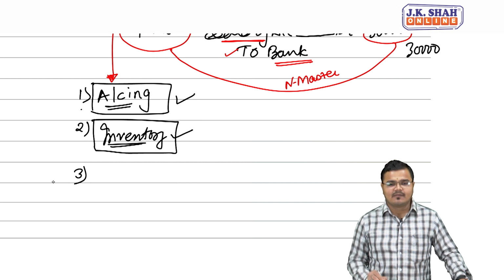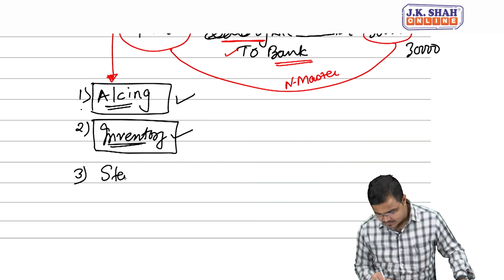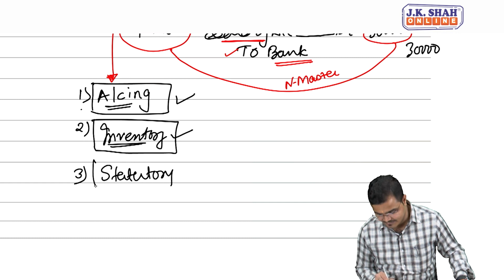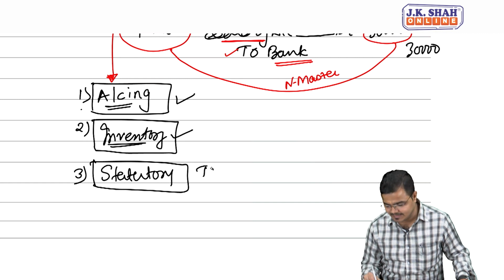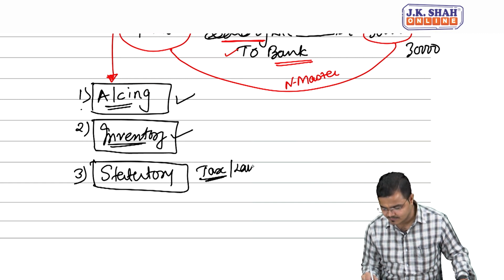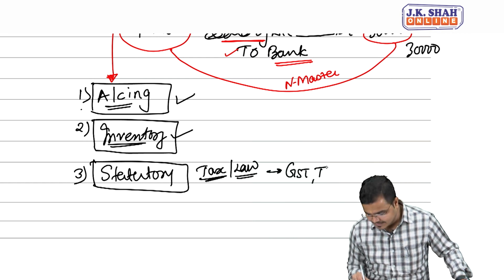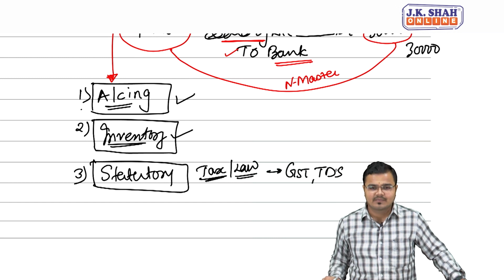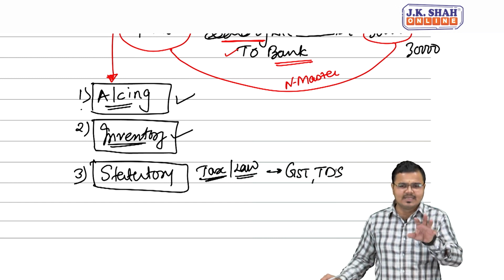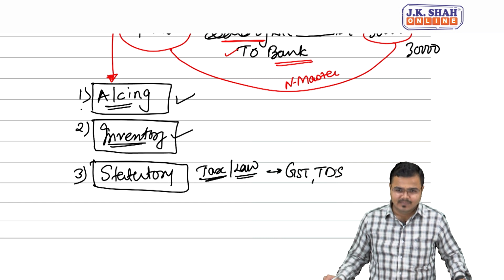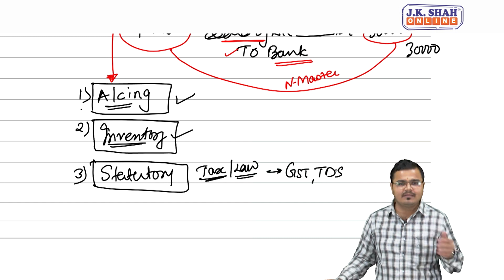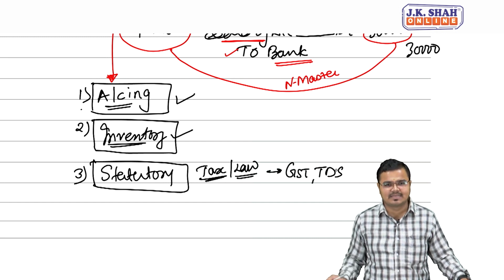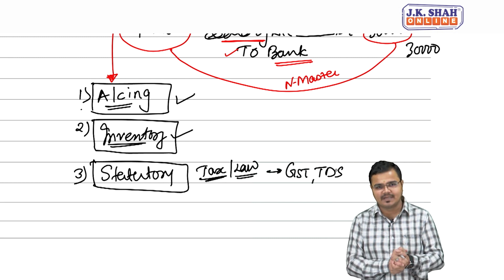would be our statutory master data. When we are talking about the statutory master data, people, it refers clearly to the tax related as well as law related aspects. In simple words, GST can be the best example. We deduct the TDS, yes, tax deducted at source. The percentage is going to remain fixed for a given period of time. It may change, I am not denying the fact, but yes, not so frequently. Not on an everyday basis is this percentage getting changed, and thereby this will form our statutory master data.